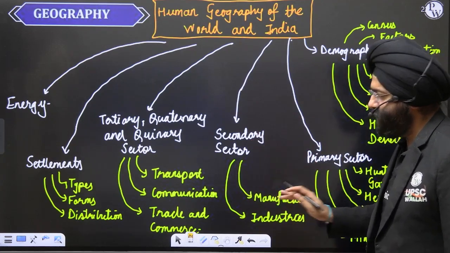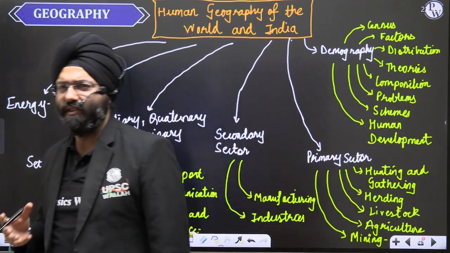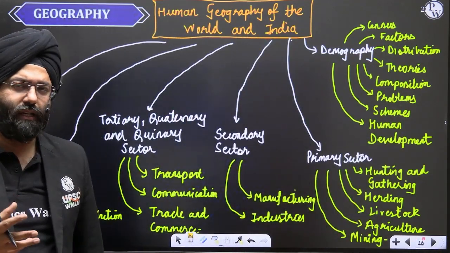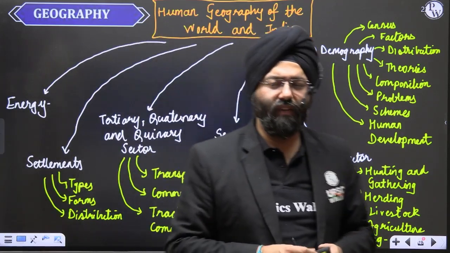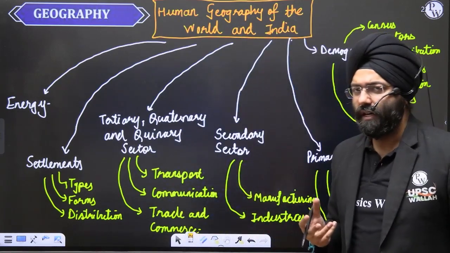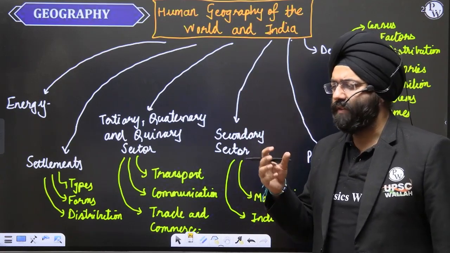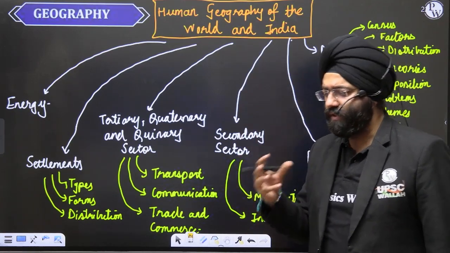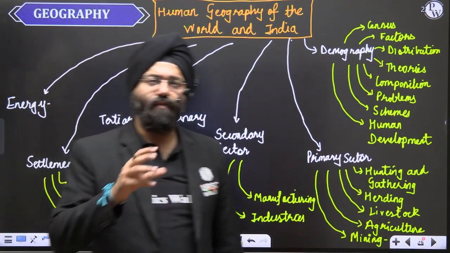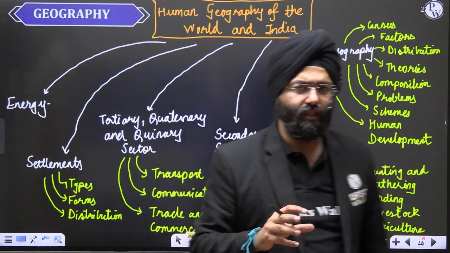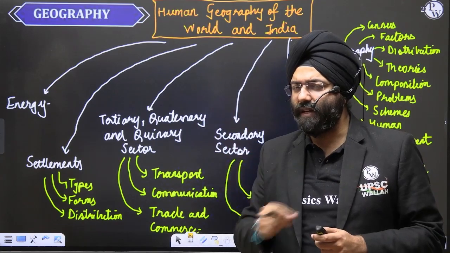Secondary sector, the manufacturing and the industries. Now, you will have n number of industries, whether it is agro-based industries, steel industries, and all the industries which we see in India and across the world. All those things will be covered under the secondary sector. These topics are a little lengthy also because we have to cover a lot of industries over here. But again, once you understand the factors that impact the locations, let us say raw material, resources, other dimensions like electricity supply, or government policies and how they impact a particular region, when these broad parameters are clear to you, it becomes easier for you to grasp the locations.